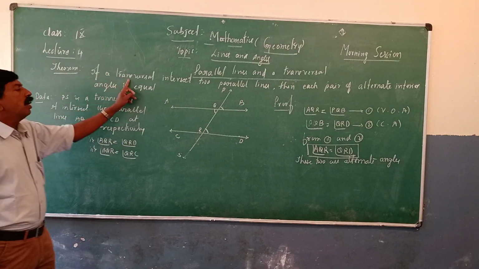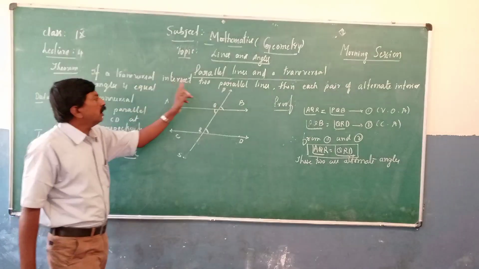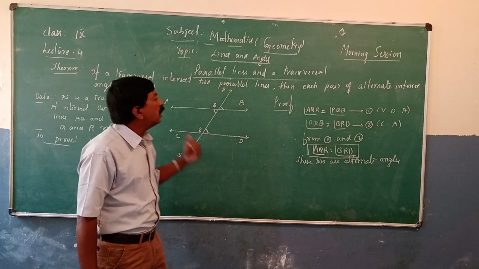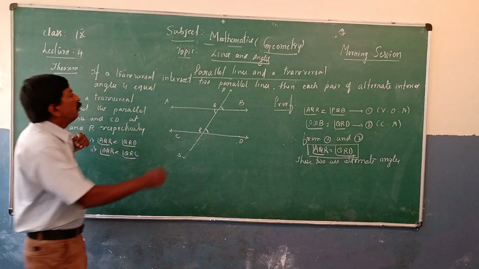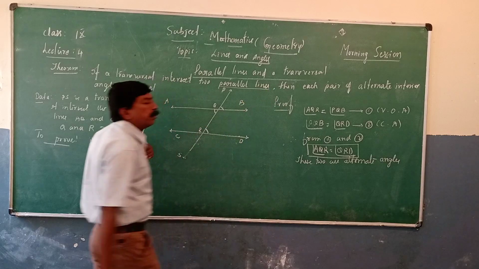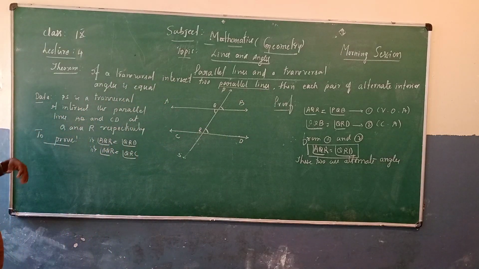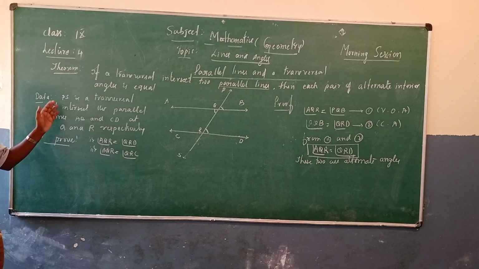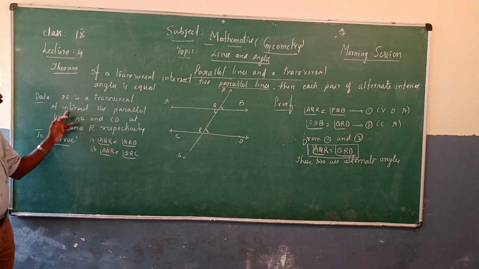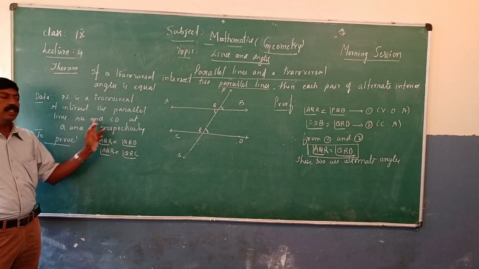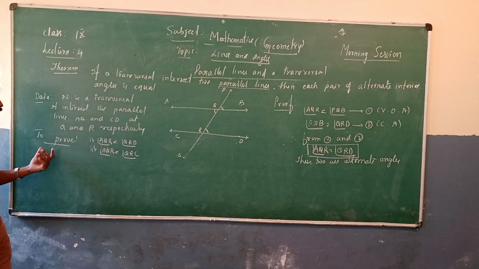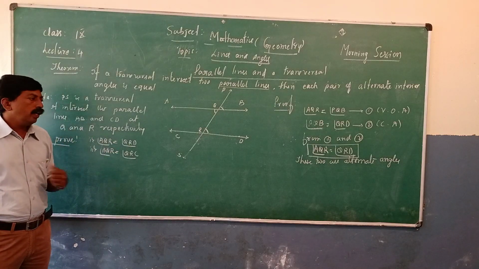If a transversal intersects two parallel lines, then each pair of alternate interior angles are equal, because AB and CD are two parallel lines. They are given. So we have written the data. Whatever the if part is, that is called the data part. Here PS is a transversal. It intersects the parallel lines AB and CD at Q and R respectively. So to prove that AQR is equal to QRD, we have done this.